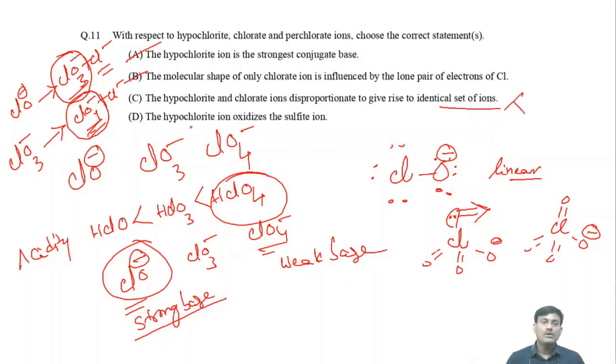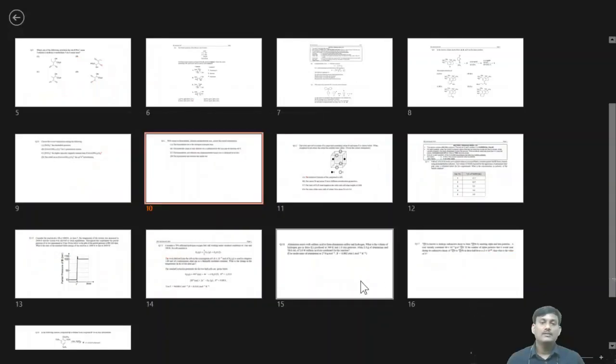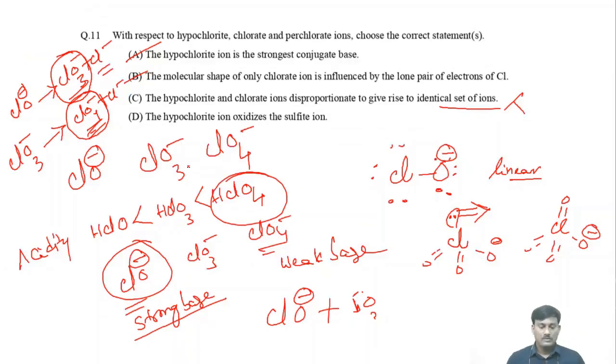The hypochlorite ion oxidizes the sulfite ion. Okay, let us take hypochlorite ion ClO minus and sulfite ion, that is SO3 2 minus. In this case, this one is acting as oxidizing agent.